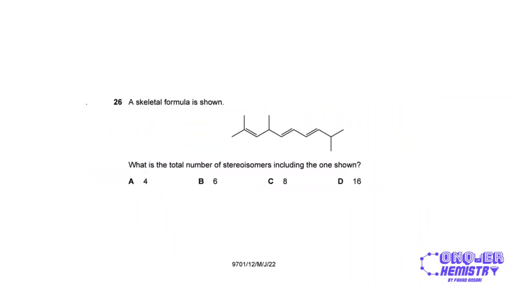So skeletal formula is shown of an organic compound. What is the total number of stereoisomers, including the one shown? So remember, stereoisomers means both geometrical or cis-trans isomers and optical isomers. Right, so if I look at cis-trans isomers, I need to look at carbon-carbon double bonds. Now this double bond will not show cis-trans isomerism because this carbon atom is bonded to two CH3 groups that are the same as each other. So I'm not going to consider this.